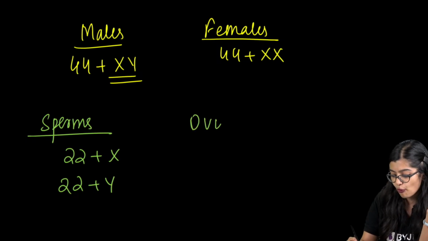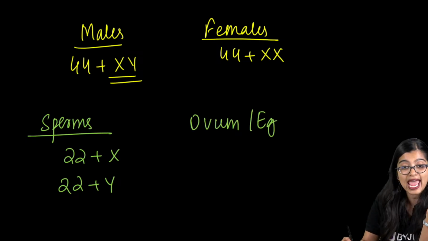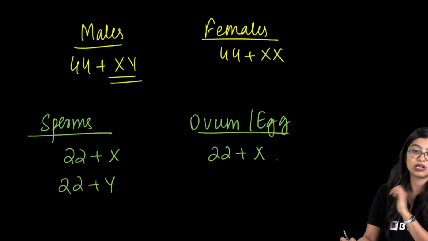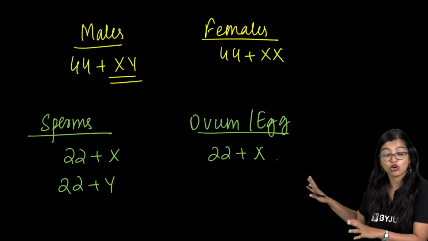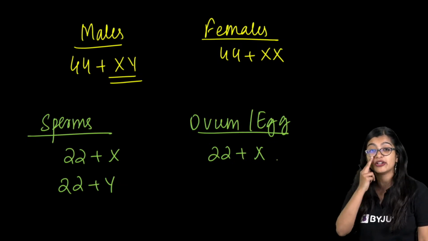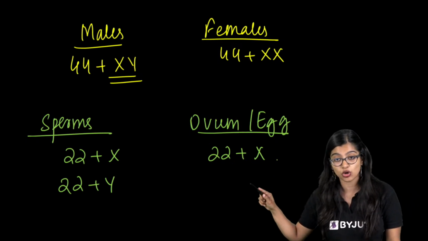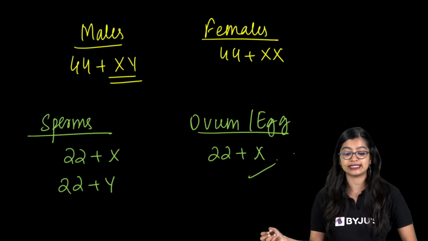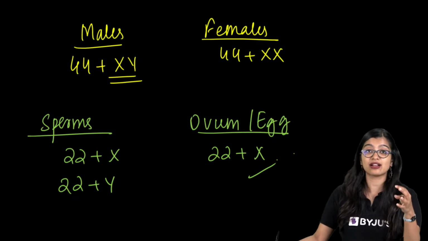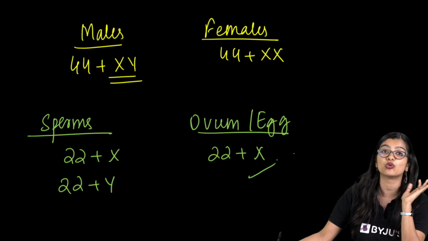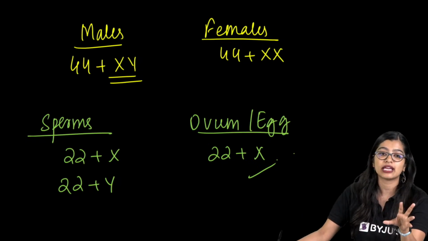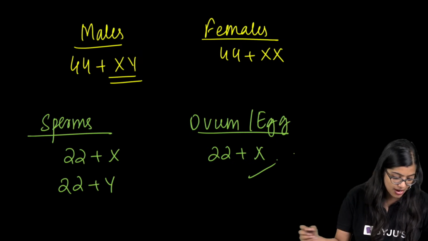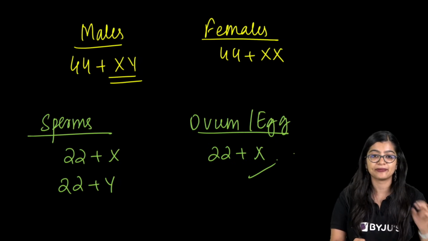But in the case of ovum or eggs, like how most of you are telling me, it will only be 22 plus X. So how is it genetically different? Sperms can either have an X chromosome or a Y chromosome, right? While on the other hand, the egg will only have 22 plus X. You take any egg cell, it will all be 22 plus X. So are we clear with this? Are we clear to the answer?